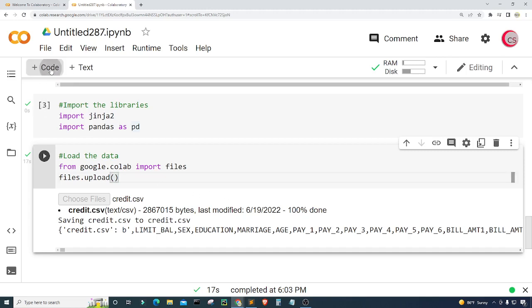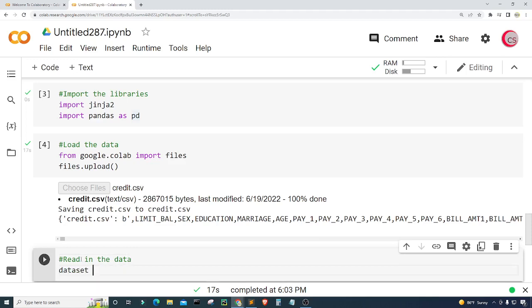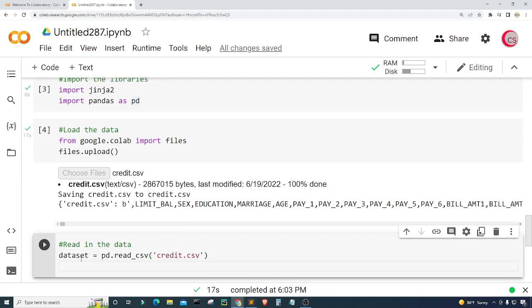So I'm going to create a new cell now that the data is done uploading to Google Colab. So I need to read in the data. So I'm going to create a variable called dataset, and I'm going to set this equal to pd.read_csv. And I'm going to put in the name of that data set, which is called credit.csv, and then I want to show the data.